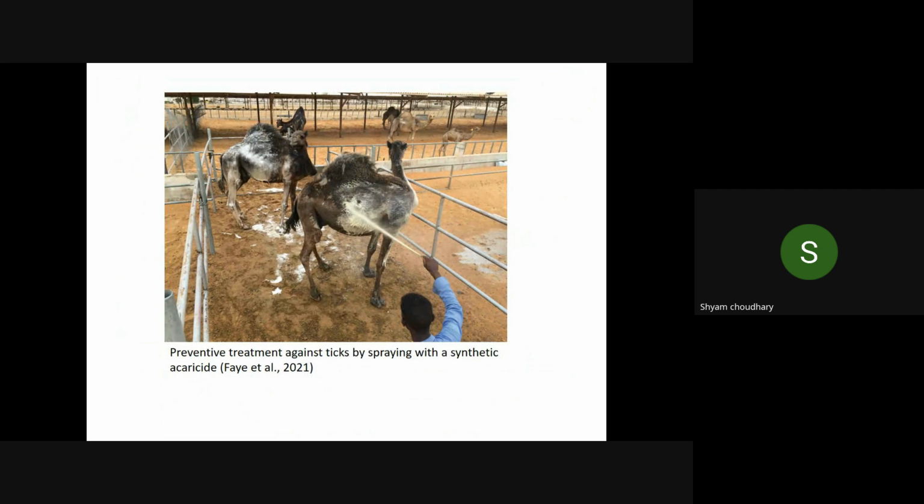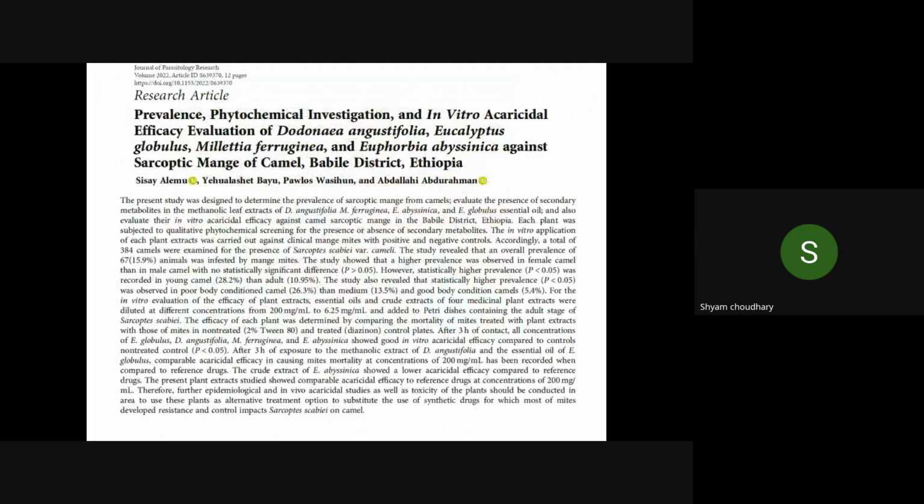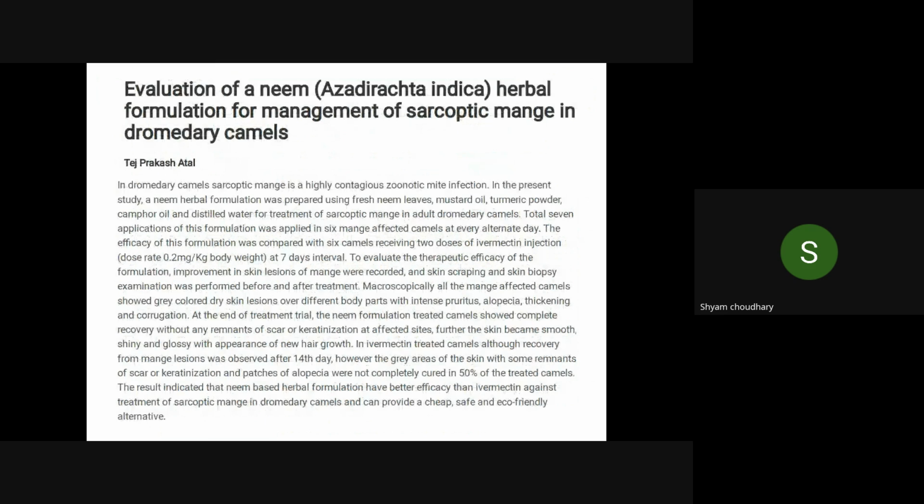using these acaricides. Then there are some studies conducted for this treatment and preventive purpose, like some phytochemicals of plants. Many plants are used. In one study, Azadirachta indica, a herbal formulation of neem, was used to treat this animal.